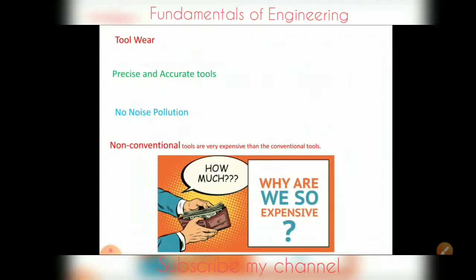But in non-conventional machining, the tools are very expensive, because the tools which are used are accurate and precise tools, as they are not making any contact. So we have to make the tools very precisely and accurately. To manufacture that quality of precise and accurate tools, that's why in non-conventional machining the tools are costlier than the conventional tools.